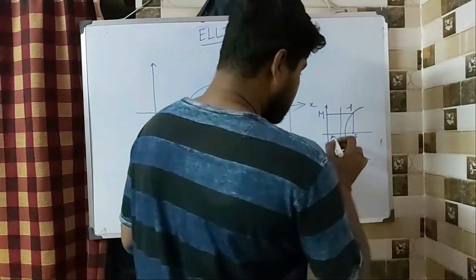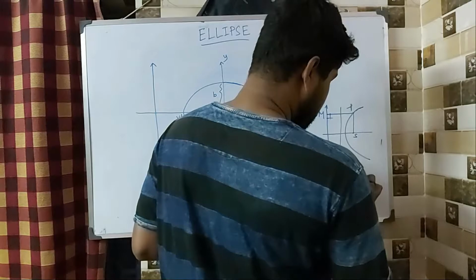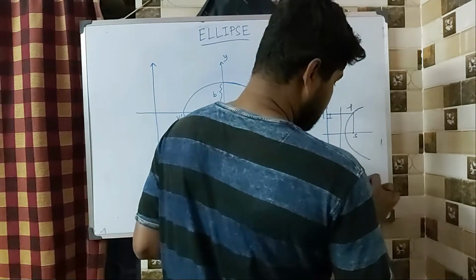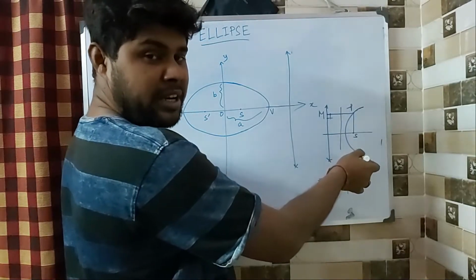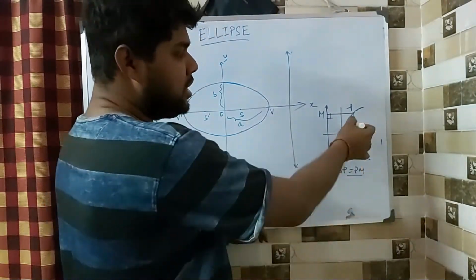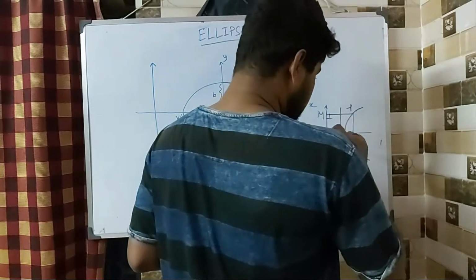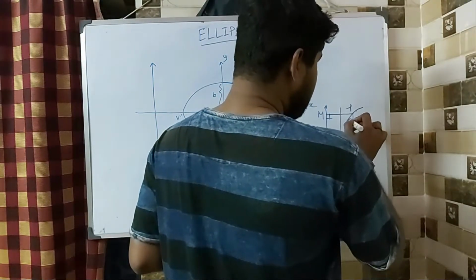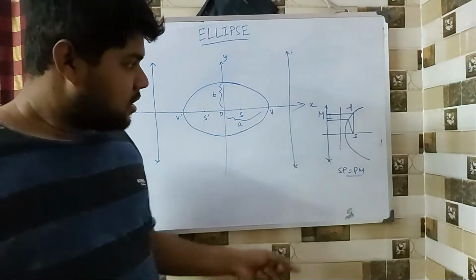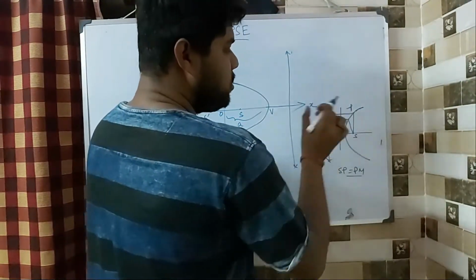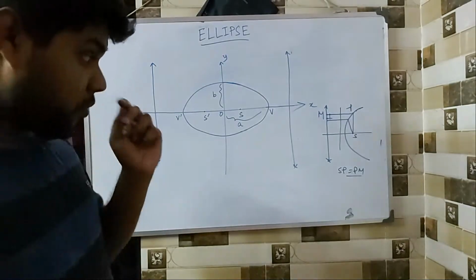Now this looks perpendicular, but definitely it is not necessarily perpendicular, it can be any line. Sorry, the point could have been here as well. In any case, this distance is equal to this distance. Fine.